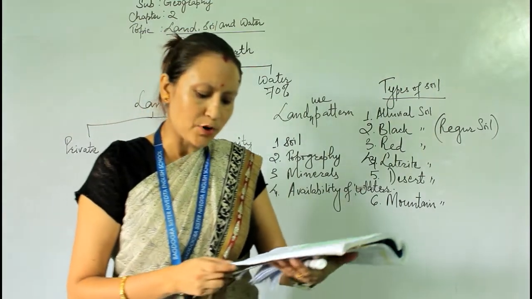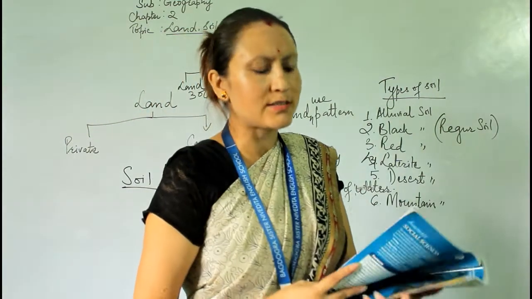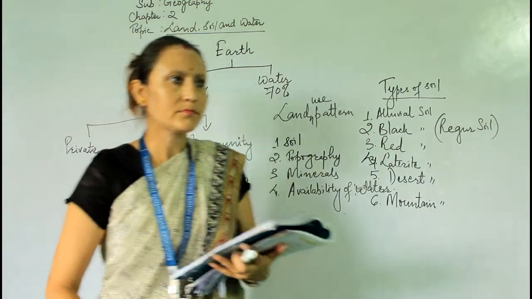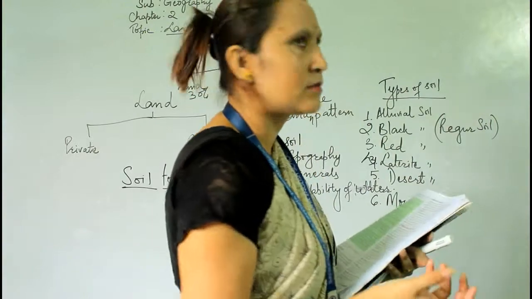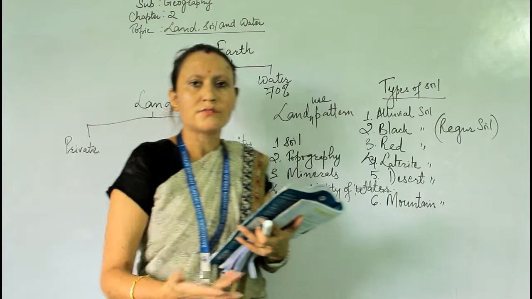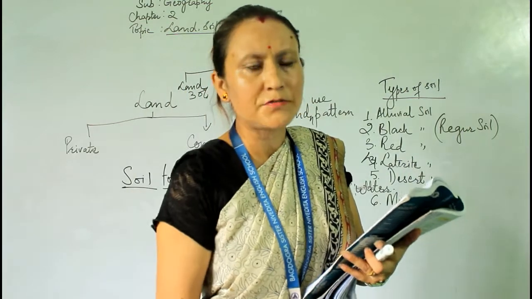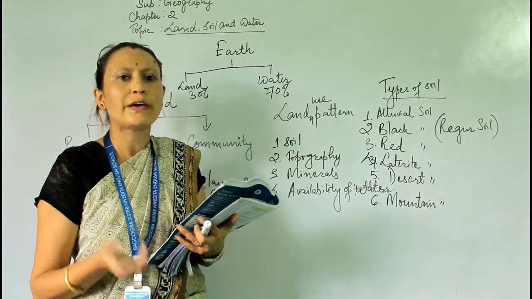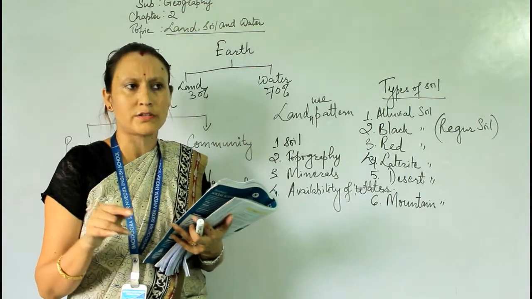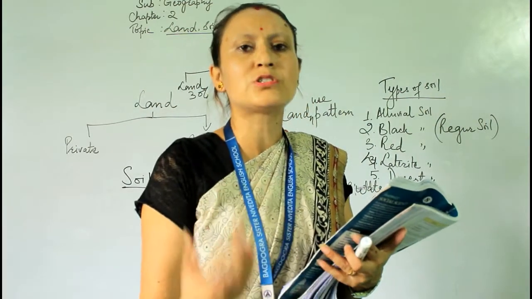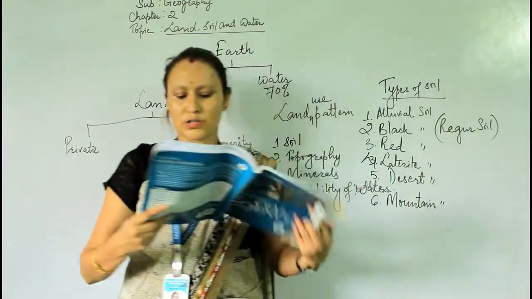And intensive crop rotation. Crop rotation is another way. For example, rice cultivation sometimes hampers the fertility of the soil. Wheat also affects the fertility of soil. So we have to check. Crop rotation should be there. Okay. So from time to time we have to change the cultivation process also.